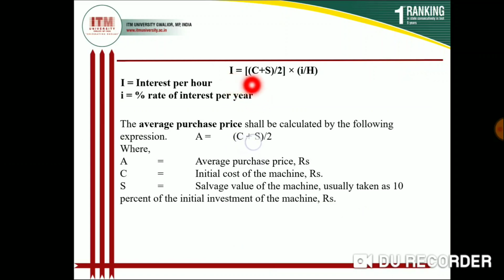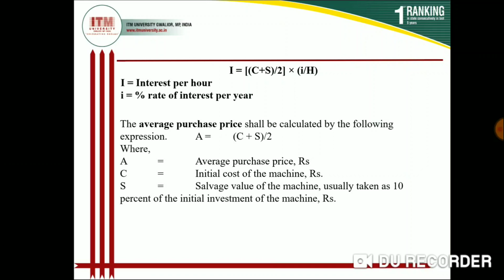I is equal to (C plus S) divided by 2, into i, divided by H. Here I is the interest per hour and small i is the percentage rate of interest per year, meaning how much interest rate is taken by the bank from you. I is the interest amount per hour that is on you.